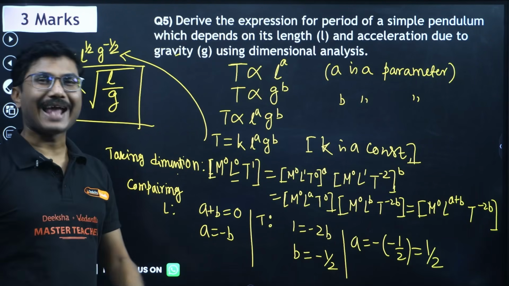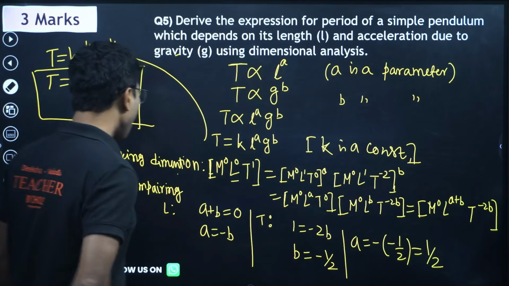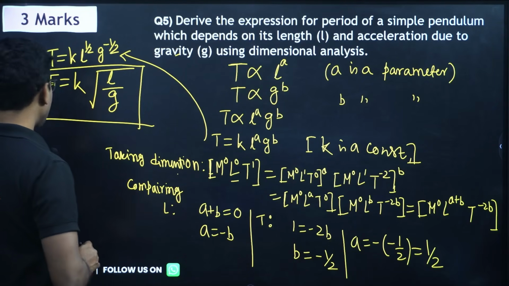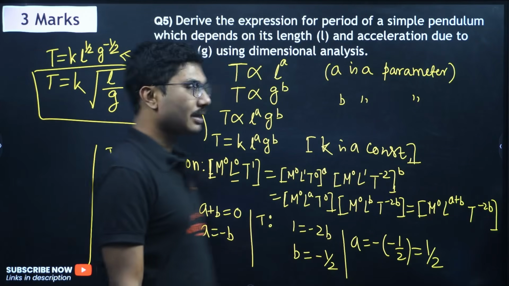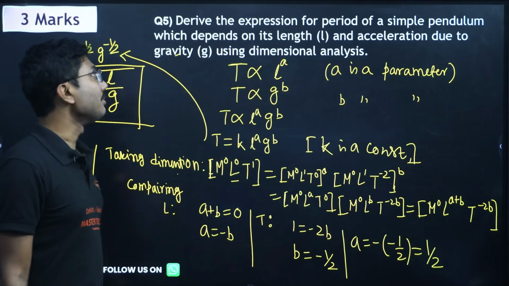Sometimes the same question can be asked as a 5-marker long type derivation question. If the teacher thinks that this is a 5-mark worth question, they might give you a 5-mark question as well. Generally it is a 3-mark question.